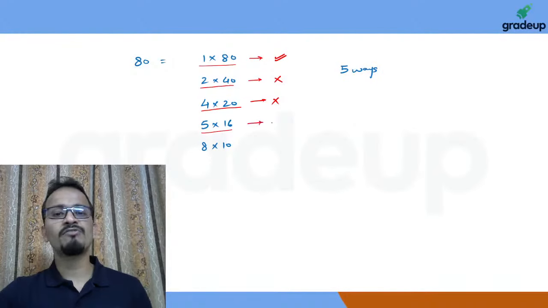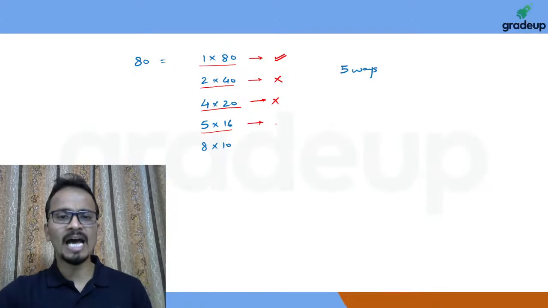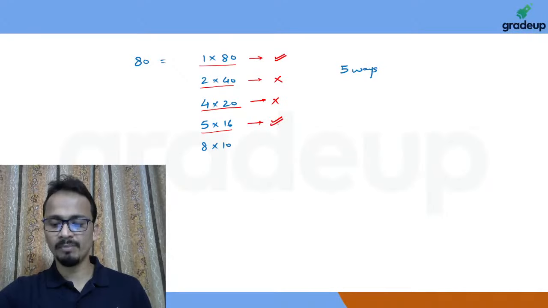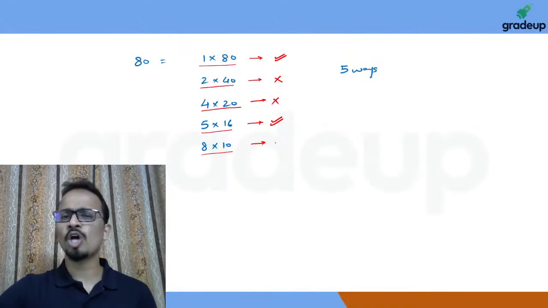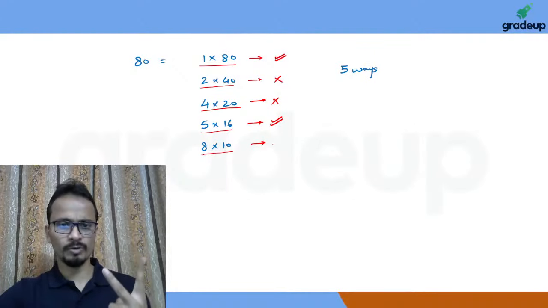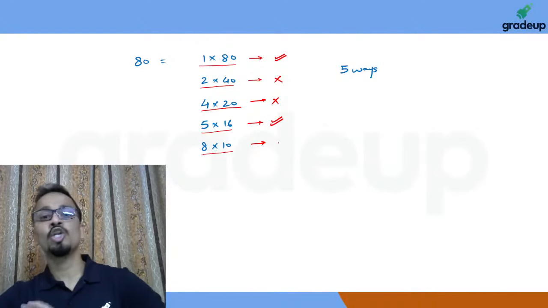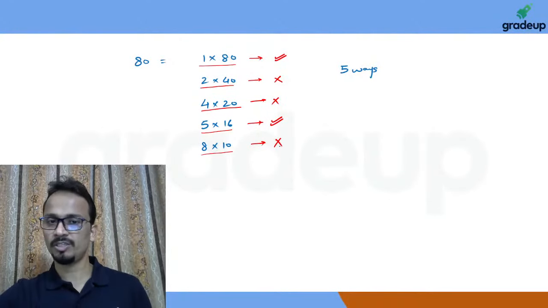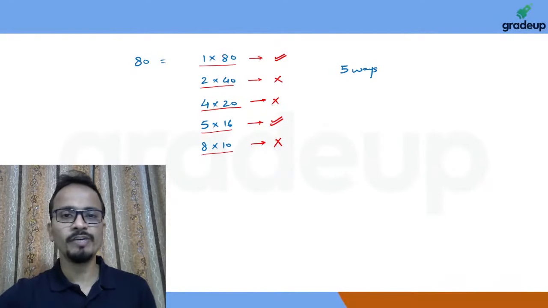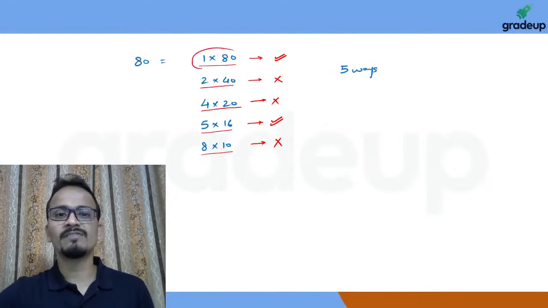Since they don't have any common factor between them, they are co-prime with respect to each other. Again, last 8 and 10. They do have a common factor of 2, so 8 and 10 are not co-prime with respect to each other. So basically, we have selected this one as well as this one.